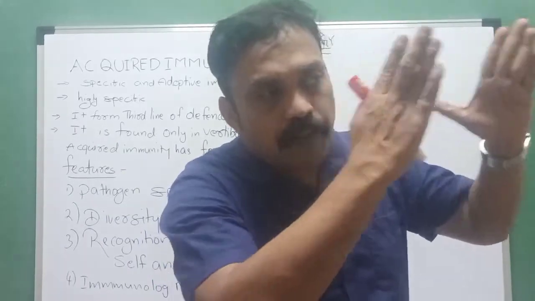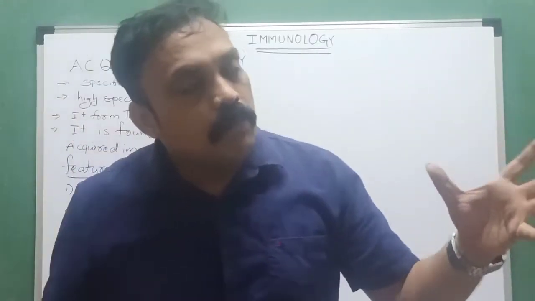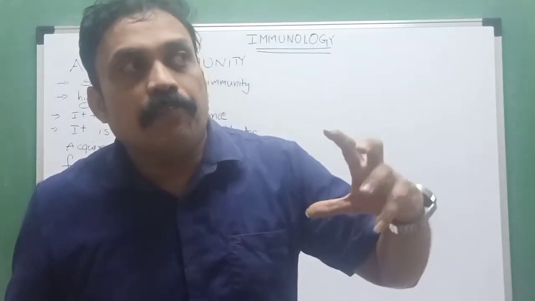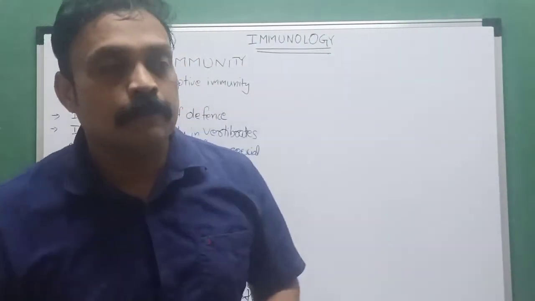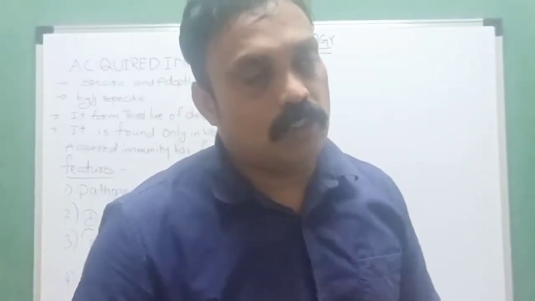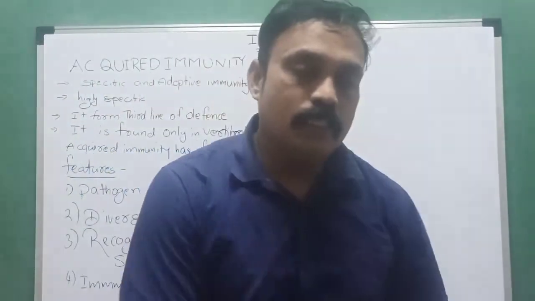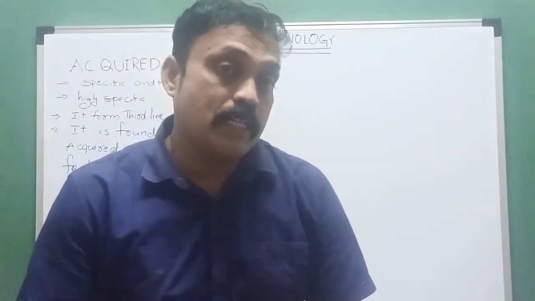This is specific immunity. What is the meaning of specific immunity? It develops in our lifetime, and it identifies and recognizes whatever pathogen enters the body. We develop acquired immunity by vaccination. For example, the polio vaccine, which everyone takes in childhood.